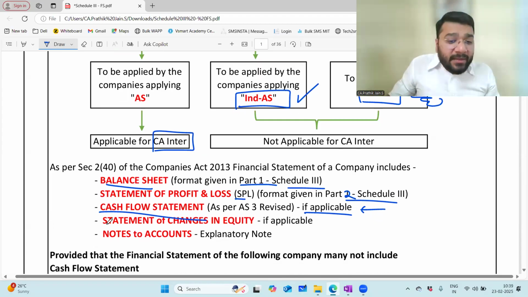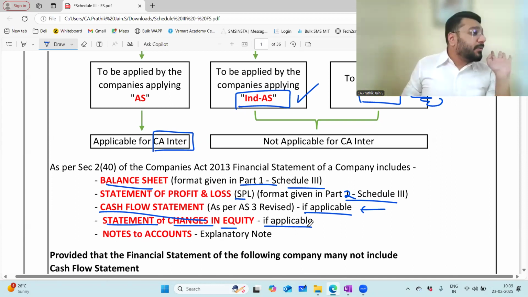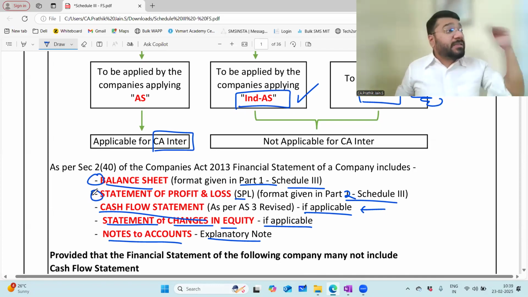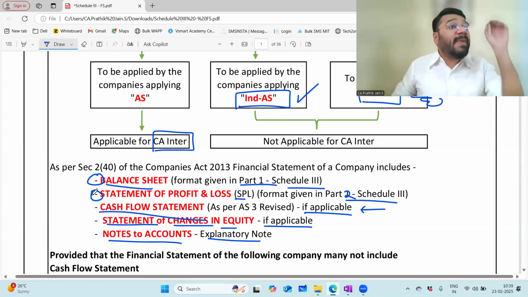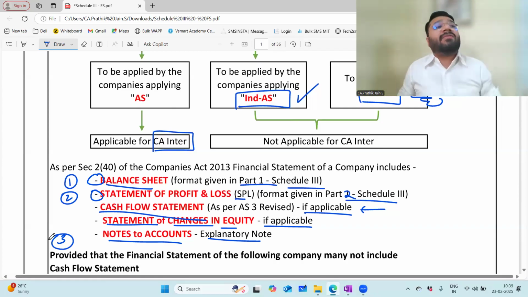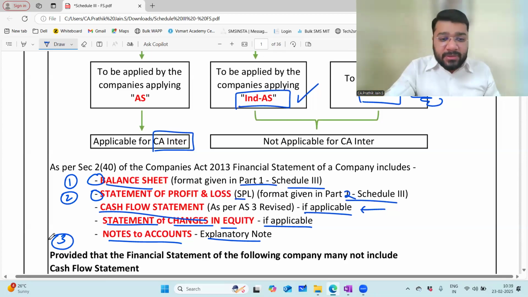Then your statement of changes in equity. This is also to be prepared only if applicable; otherwise, not. Last is notes to accounts. The explanatory notes mean whatever data you presented in the balance sheet and the P&L, the explanation and breakup of that is given in the notes to accounts. This is mandatory. So the balance sheet, statement of P&L, and the notes to accounts are compulsory for everybody. Any problem in this? Online people, any problem in this?